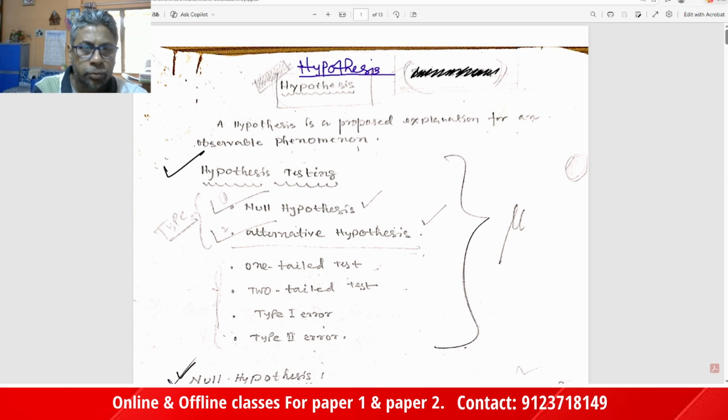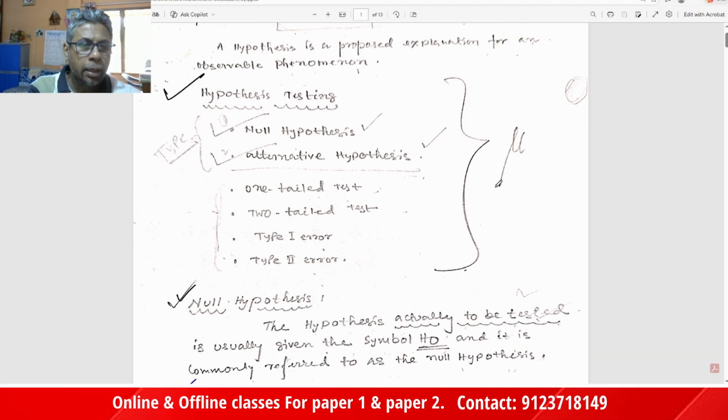So first of all, we have to understand what is hypothesis. Hypothesis is a proposed explanation for an observable phenomenon. Hypothesis testing is based on the null hypothesis and the alternative hypothesis. Apart from that, we have to understand the one-tail test, two-tail test, type 1 error and type 2 error.